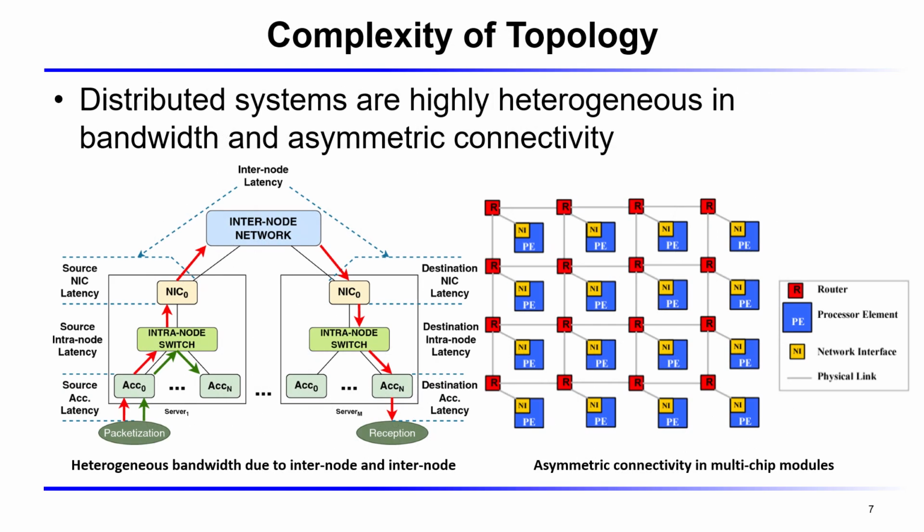Today's distributed systems are highly heterogeneous in both bandwidth and latency. As shown on the left, communications span multiple hierarchy levels, on-chip, intranode, and internode, each with different latency and bandwidth. And as shown on the right, modern multi-chip accelerators often have asymmetric links, so connectivity and bandwidth vary across nodes. This heterogeneity makes traditional topology-agnostic methods inefficient, motivating topology-aware communication synthesis that fully exploits the network.